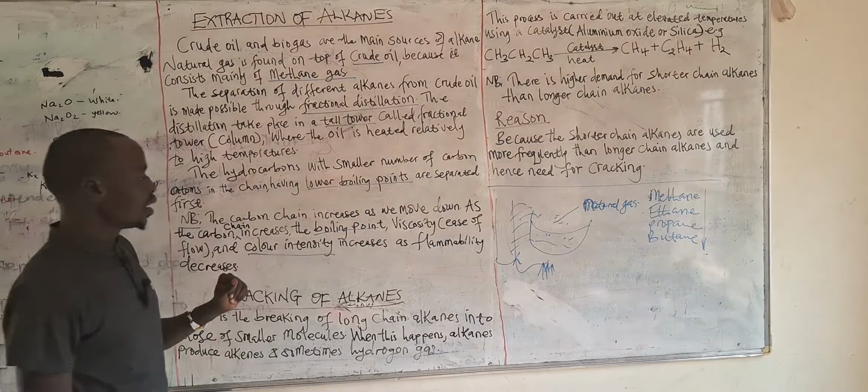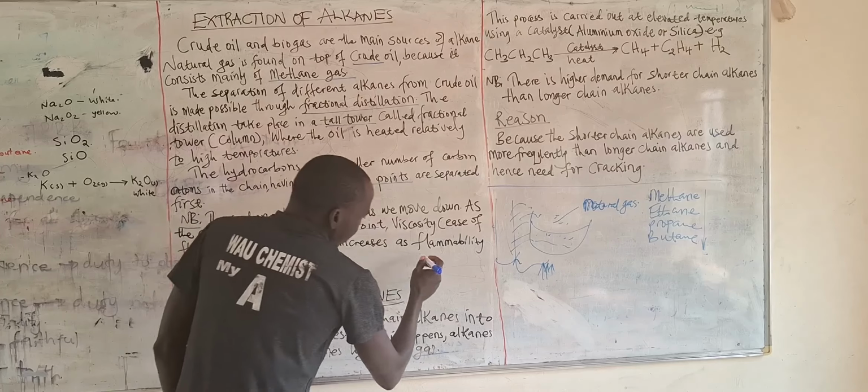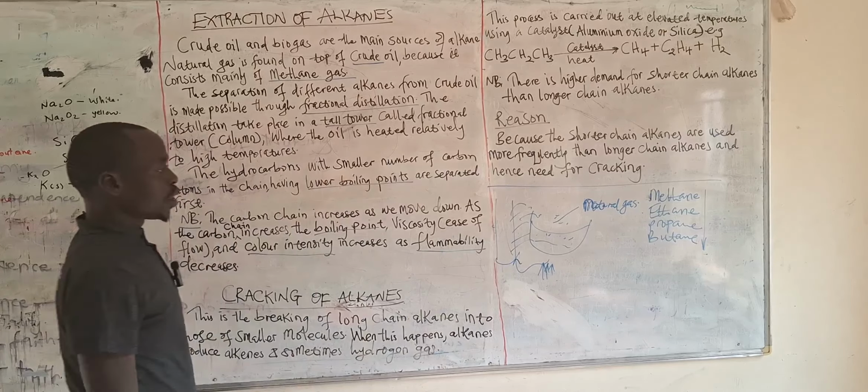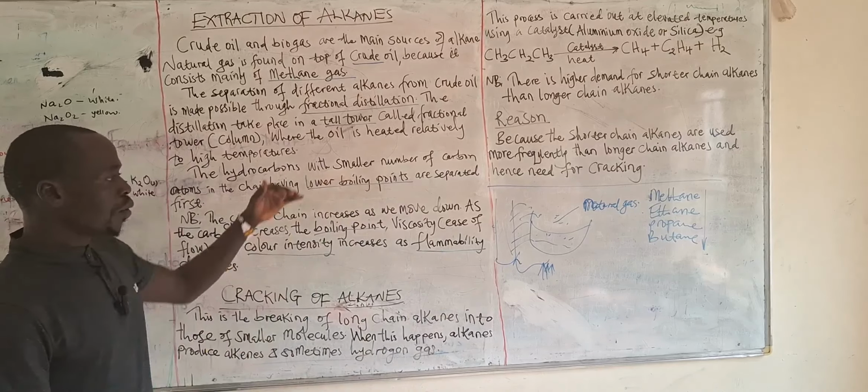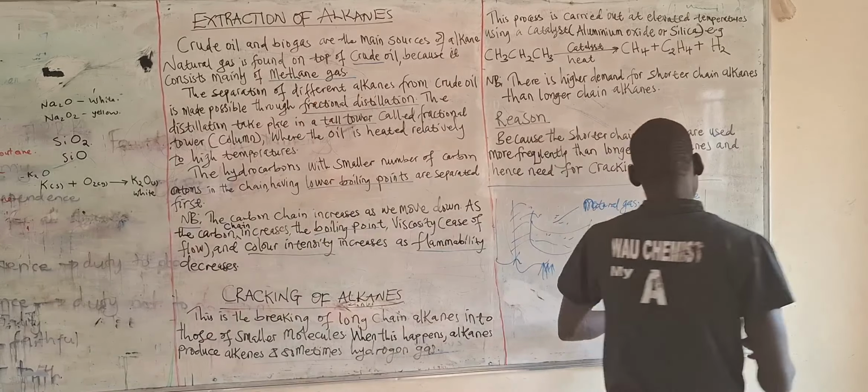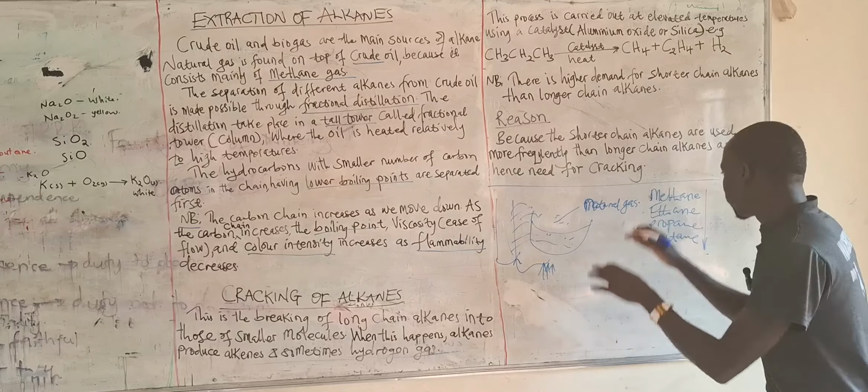Now the opposite is with flammability. When we move down these chains, flammability decreases.